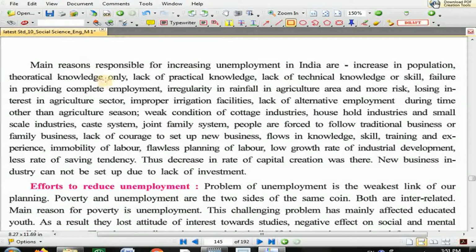Now, the main reasons responsible for increasing unemployment in India. What are the main reasons for increasing unemployment? That is the increase in population. Compared to required people, we already have more people. That is the biggest one. For example, if there is a vacancy of 10 members, sometimes we receive 100, 500 applications, because of the increase in population. Then theoretical knowledge only. People have only theoretical knowledge. Their practical knowledge is not there. Only bookish knowledge is there.